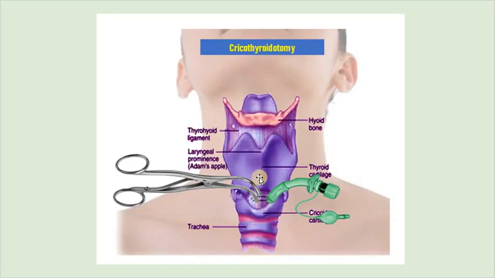This is the catheter. This comes in the commercial set, so you can use it as a mini tracheostomy set. In this mini tracheostomy, this is the thyroid cartilage, this is the cricoid cartilage, so the cricothyroid membrane is opened and the tracheostomy tube is kept. Usually a small diameter, usually 4 mm, just for time buying. So this is called mini tracheostomy.